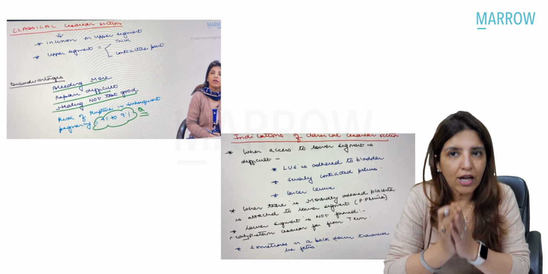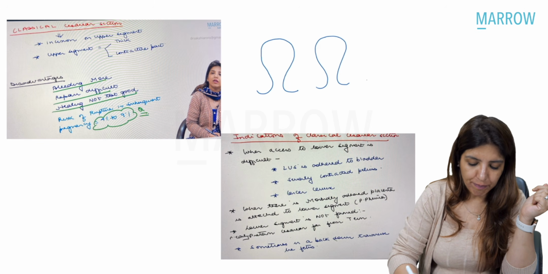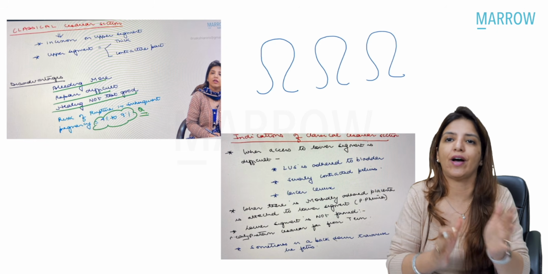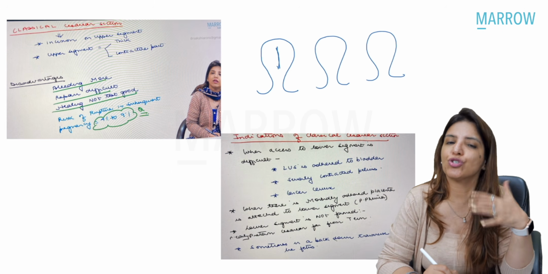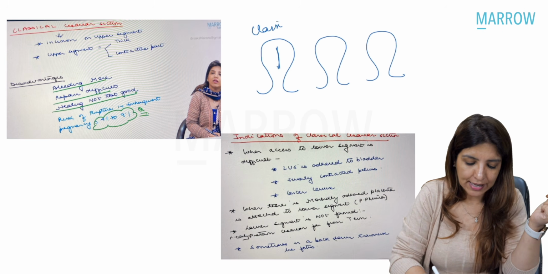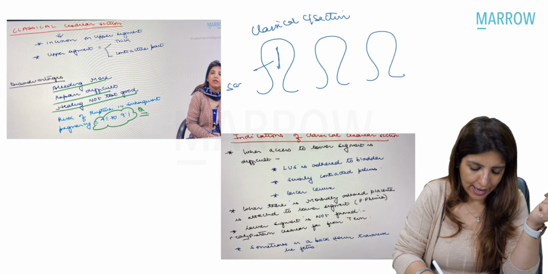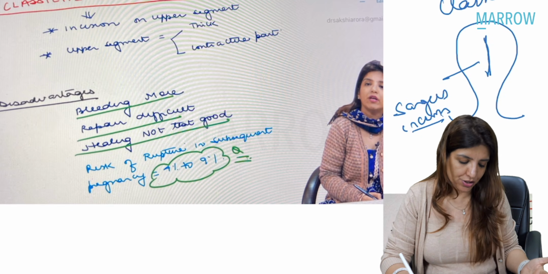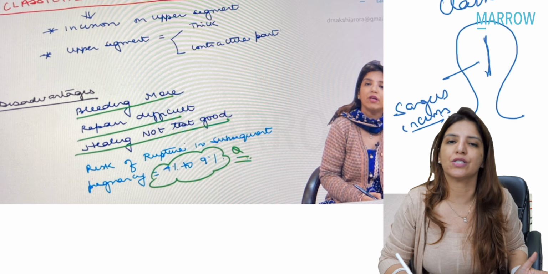Now, I have told you in detail that whenever you are doing cesarean section, depending upon where you are giving the incision on the uterus, you classify the cesarean section. If you are giving incision on the upper segment of the uterus, which is a vertical incision, it is called classical cesarean section. And this incision is called Sanger's incision. Right? The problem with the classical cesarean section is that bleeding is more, the repair is difficult, healing is not very good, and the risk of rupture in subsequent pregnancies is 4 to 9%.